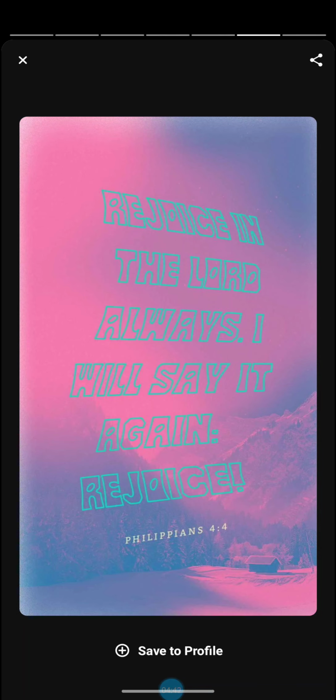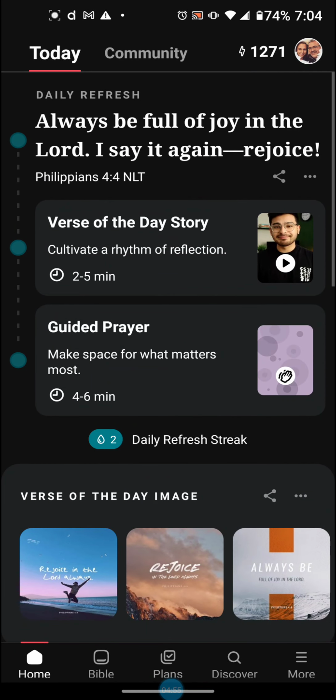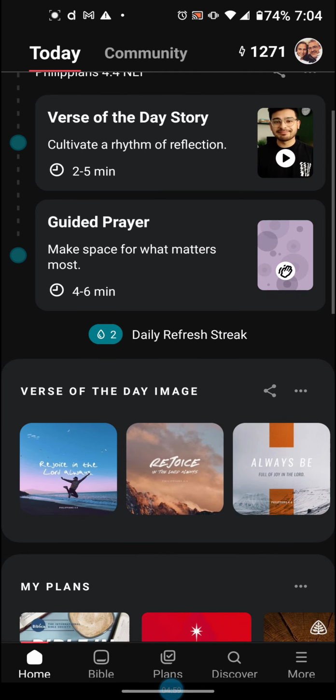You can share it in the upper right-hand corner. You see the share icon. I can share it to Facebook, or download it to my phone, whatever I might want to do with it. And then I'm done. Boom. Easy as that. I've gone through this daily refresh, and it took me no more than 10 minutes.